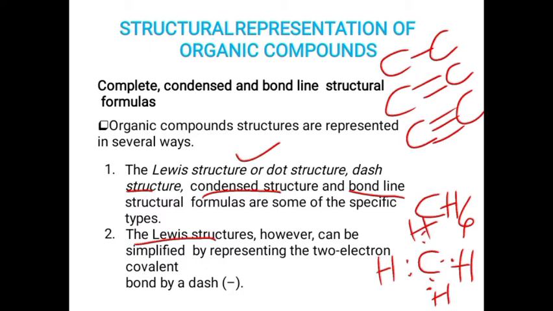Either we can represent it in this manner or we can represent this compound as dash-like structures. This dot-like structure is known as Lewis structure. This dash-like structure is known as the complete structural formula.